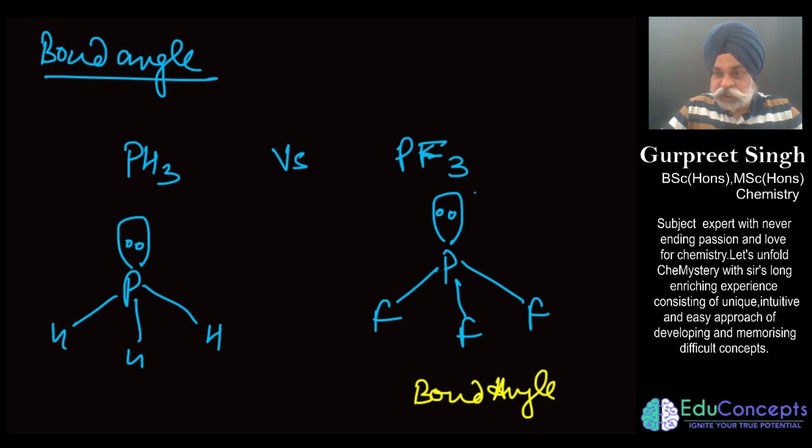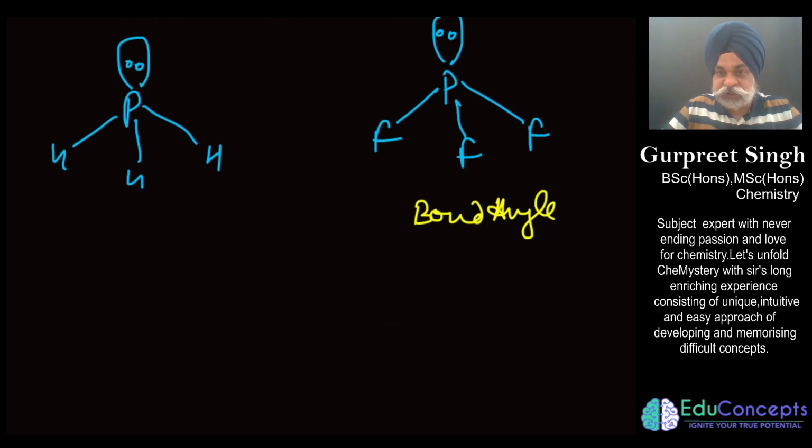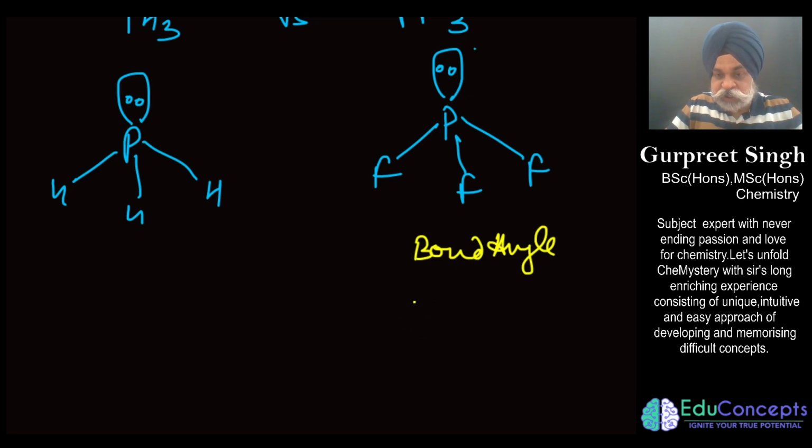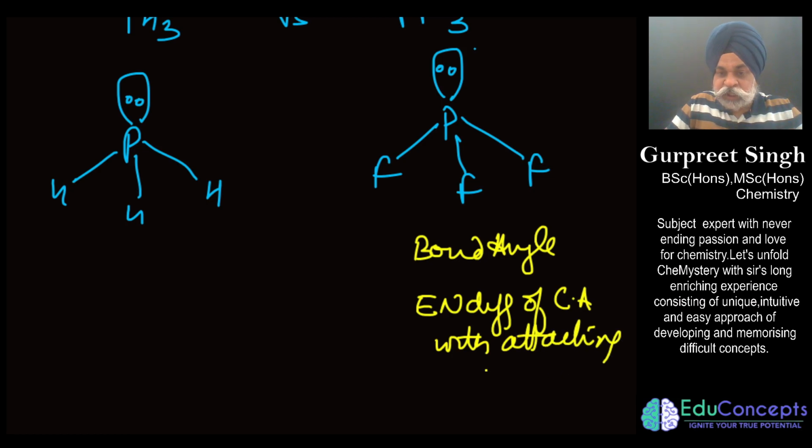Now in the bond angle, I have to apply the points which we have just shown in the earlier slide: the electronegativity difference of the central atom with the attaching atom. This is the first point I have written. The electronegativity of the central atom is the same, but here fluorine is electron withdrawing. So what we are able to see is that the electron density on phosphorus would be more. So if I consider the first point as the driving force, the bond angle expected would be this one.